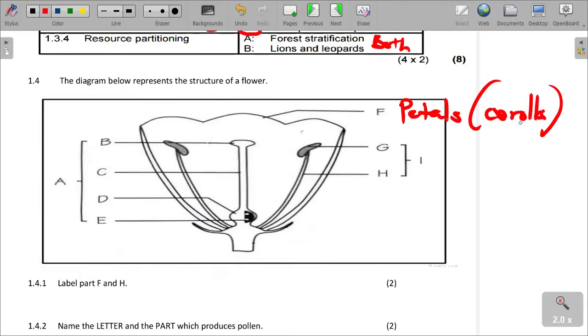And then we also have H. We say that H is the filament. I'm sure we are quite aware of this diagram.